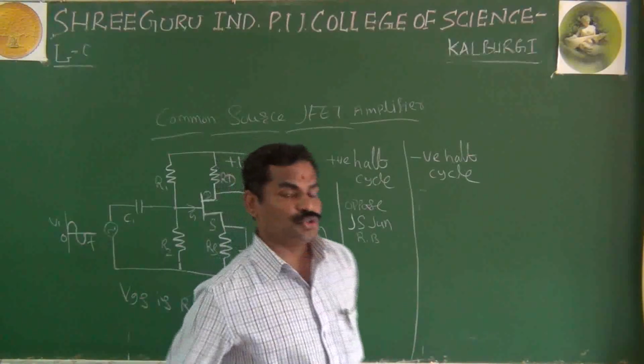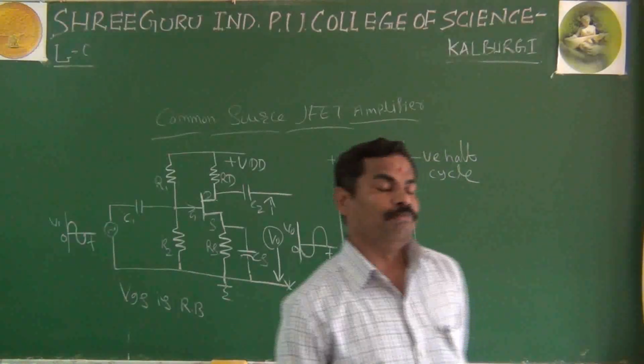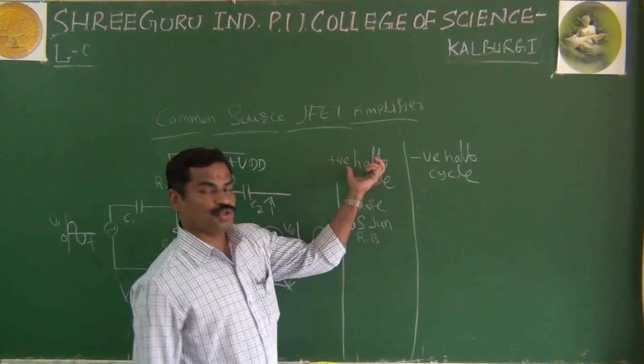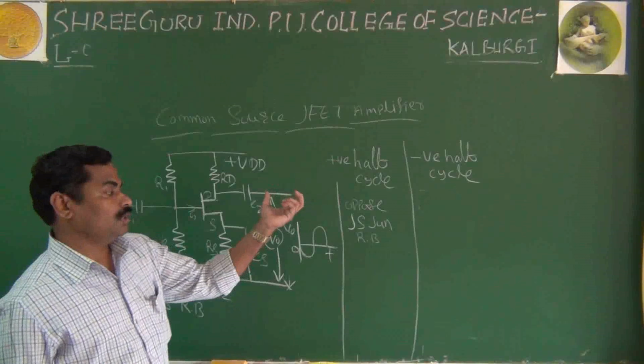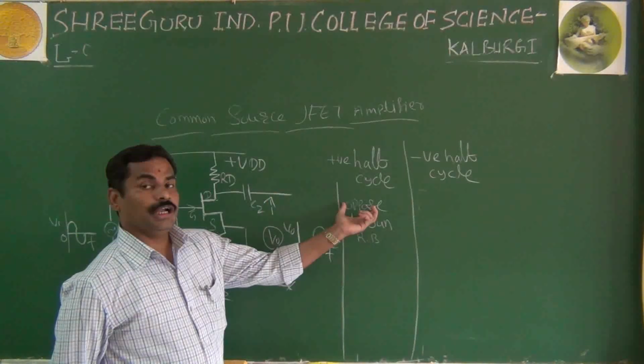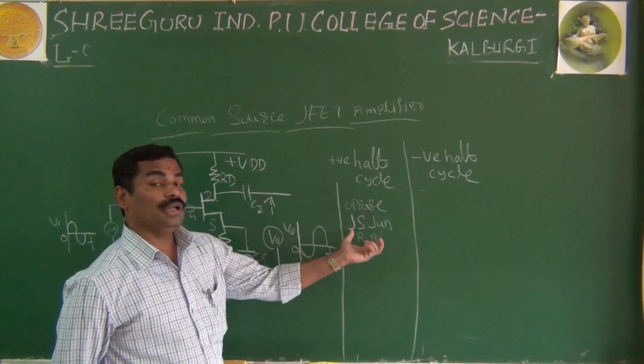Always the gate source junction is reverse biased, but because of the positive half cycle, the gate source junction has very little reverse bias.